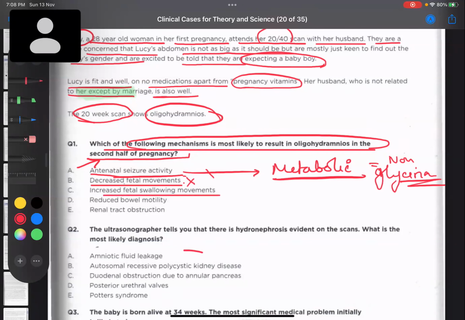Decreased fetal swallowing, again, will cause polyhydramnios. Reduced bowel motility, what does it cause? GIT obstruction? Polyhydramnios. So our answer is renal tract obstruction can lead to oligohydramnios in the second half of pregnancy.